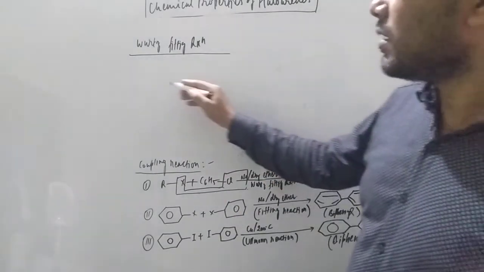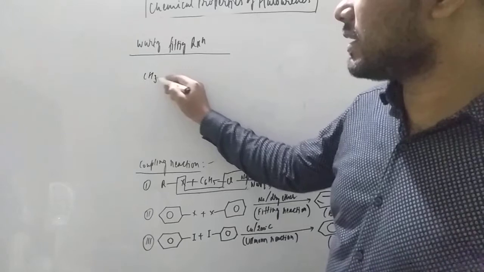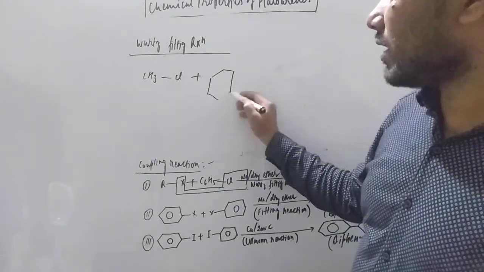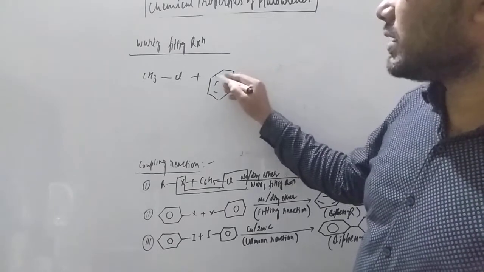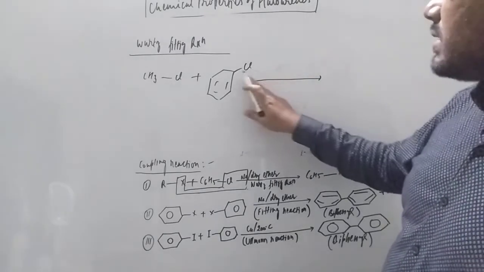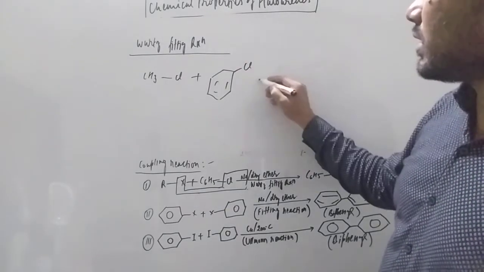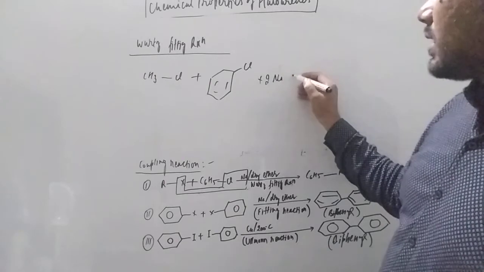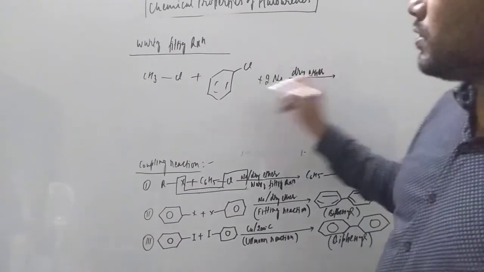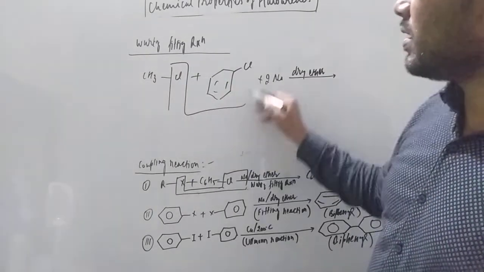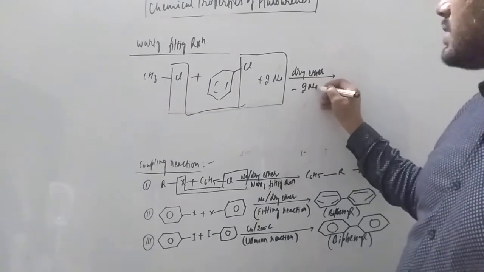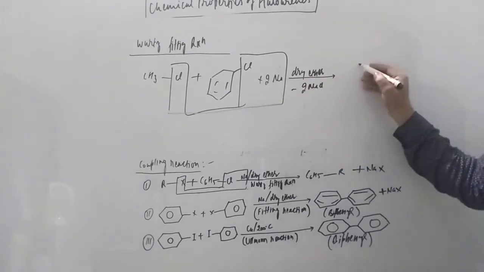The Wurtz-Fittig reaction is also a type of coupling reaction. I will take the example of CH3Cl, and you treat it with chlorobenzene. The reagent you take is sodium metal in dry ether solution. So student, what will you get? The Cl and 2Na will be out, so minus 2NaCl. So what will it give, student? It will give toluene.